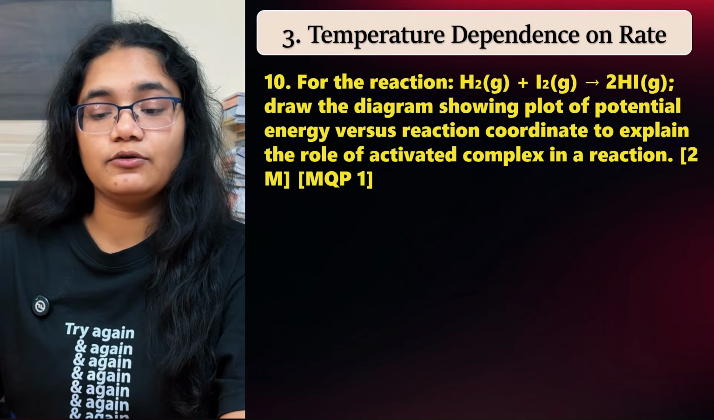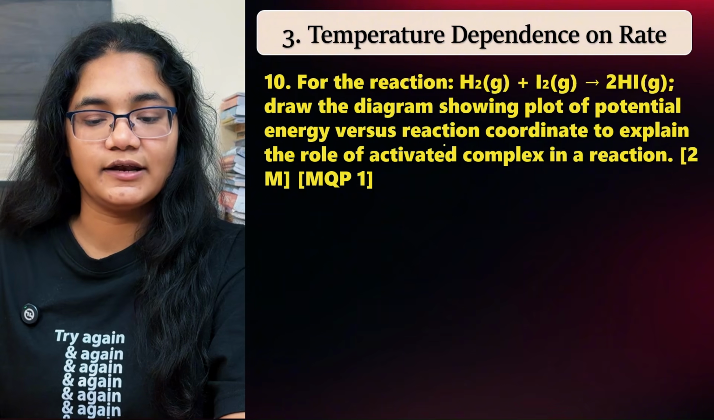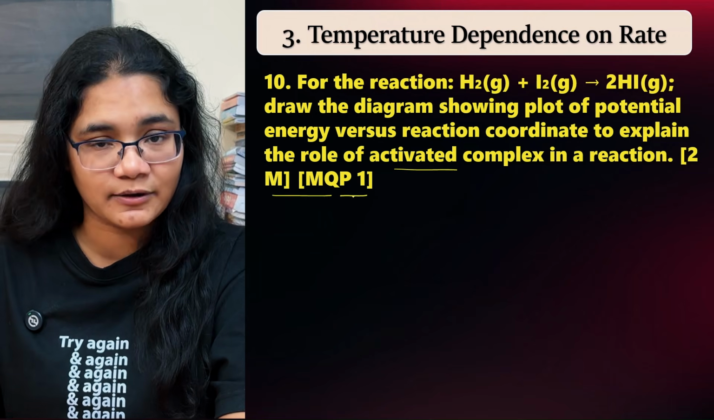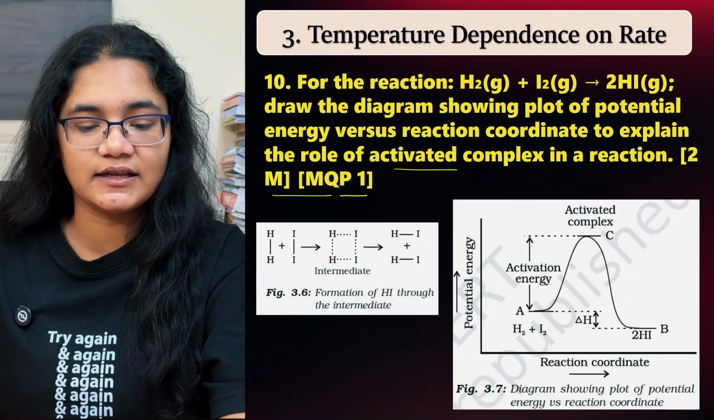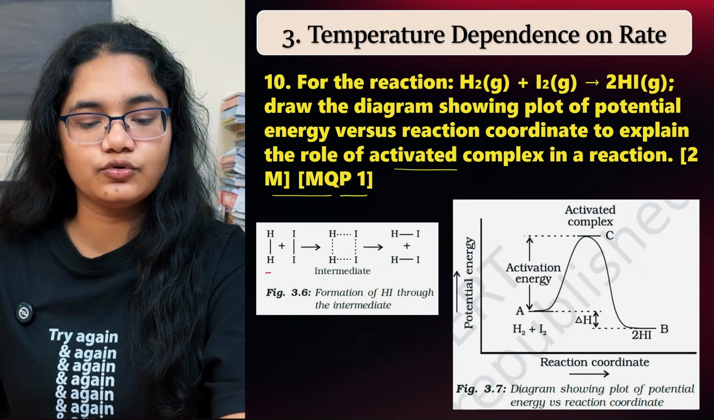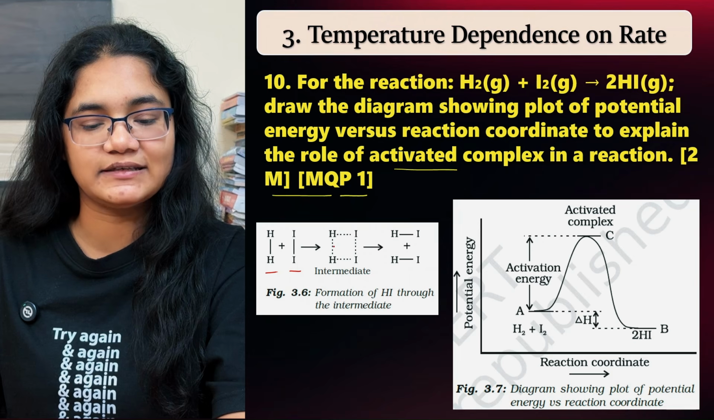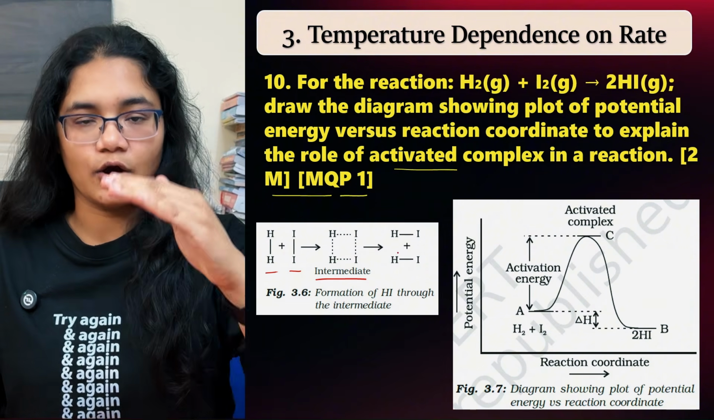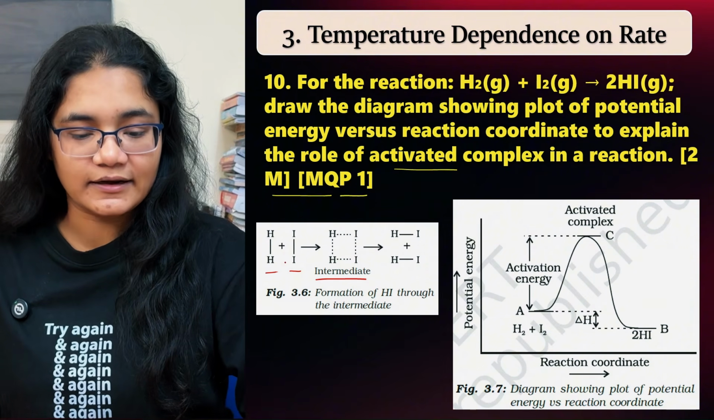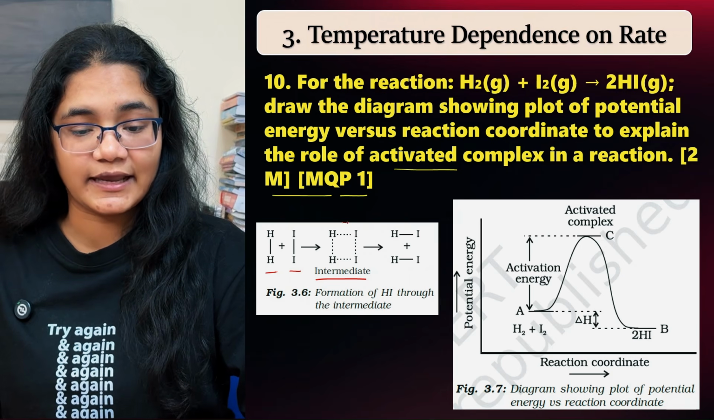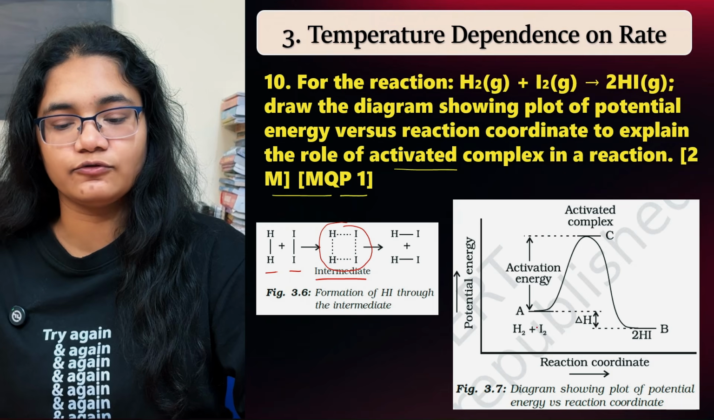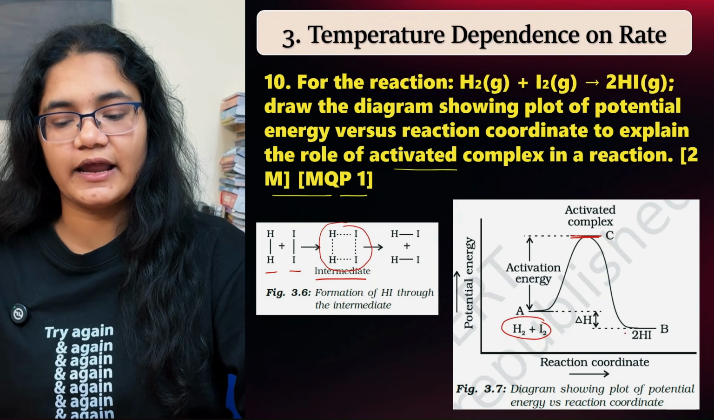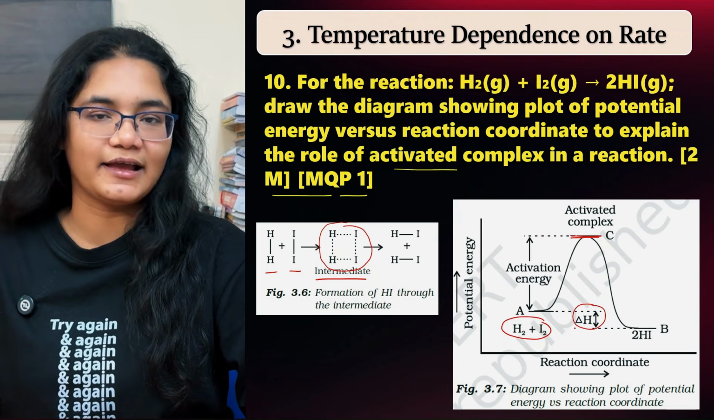Next, for the reaction H2 plus I2 gives 2HI, draw the diagram showing the plot of potential energy versus the reaction coordinate to explain the role of activated complex in the reaction. This question is there in model question paper 1 of 25-26. Here, H2 plus I2 react with each other to give a complex, that is HI is formed, and then you have HI plus HI, two molecules formed. But the main thing is the reactants do not directly get converted into products, they get converted through an intermediate, so that you have to show. This is the reactant, then one activated complex is formed here, and this then gets converted to the product. This is delta H, or the reaction enthalpy difference.